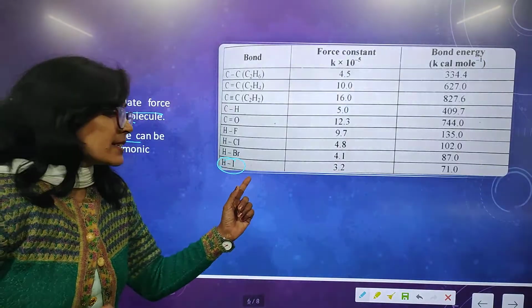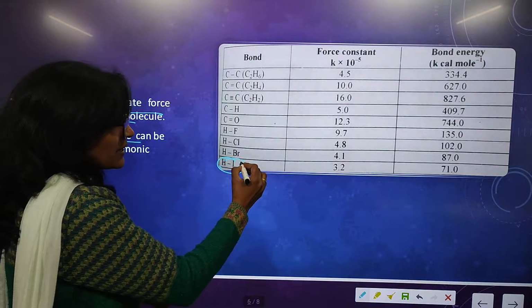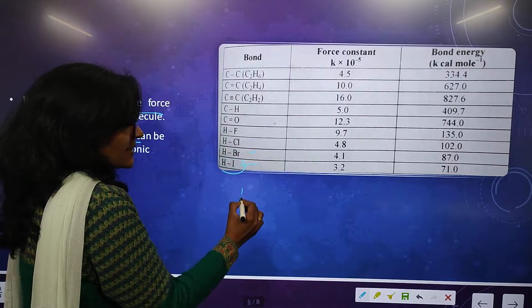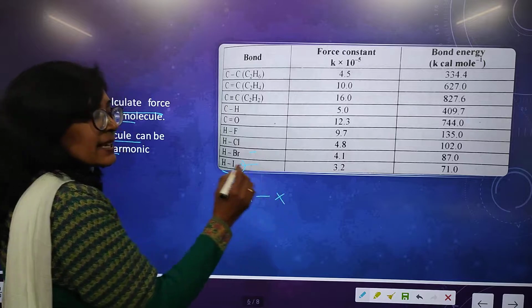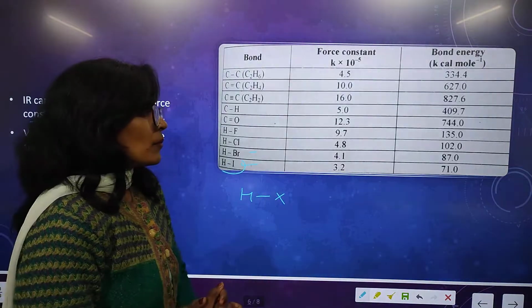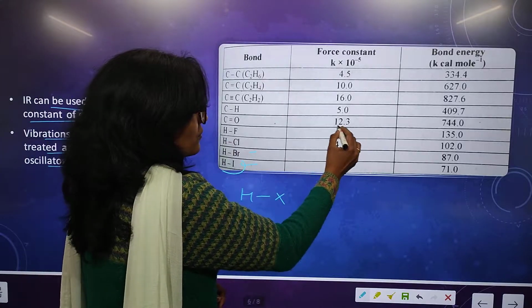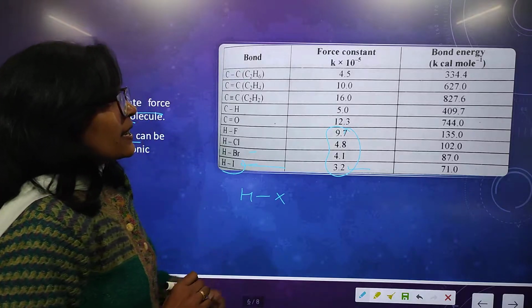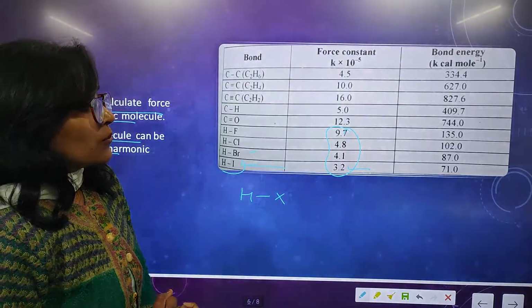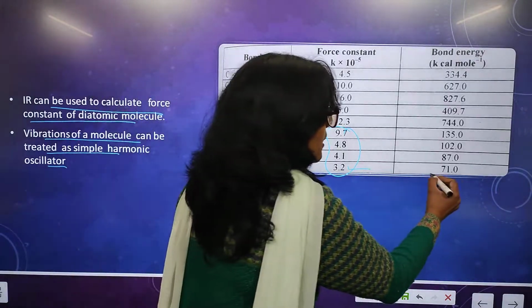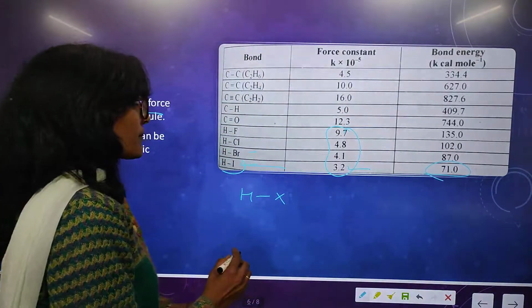One is hydrogen and the second is a halogen: iodine, bromine, chlorine, fluorine. So in the HX bond there is a difference in electronegativity, so the molecule has a permanent dipole moment. This time we have a force constant value of 3.2 for hydrogen iodide. The value of K is 3.2. It means the bond is weaker, and then the bond energy is also less, 71.